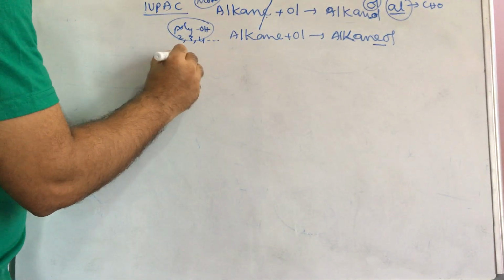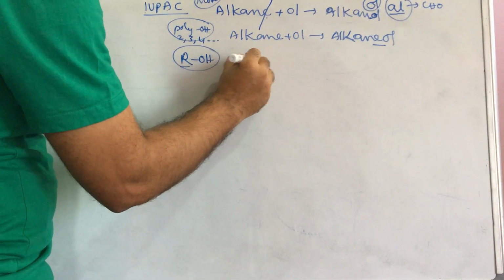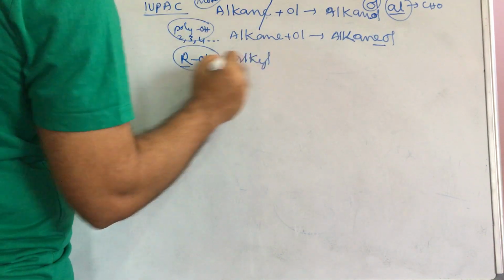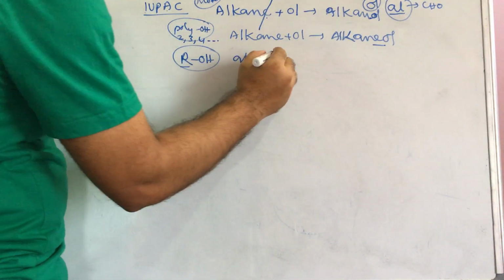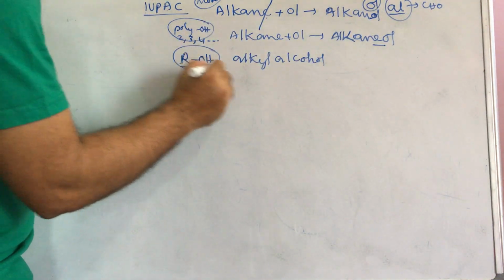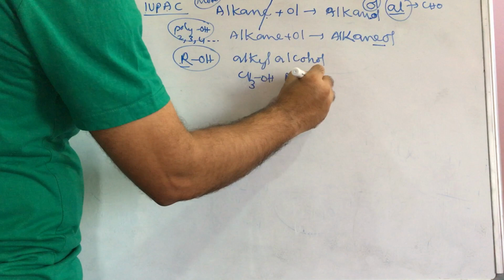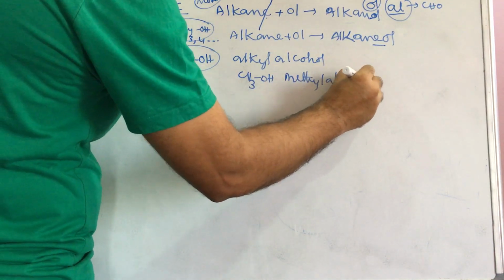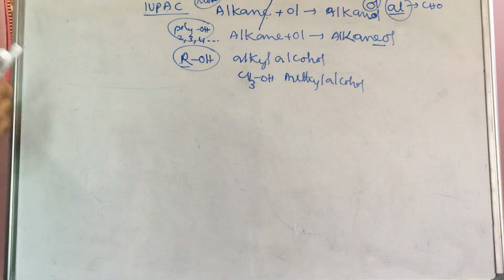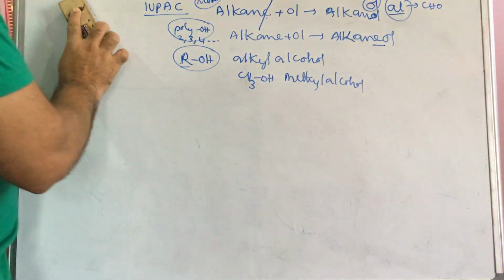Common name: this is ROH, we know the general formula. R is the alkyl group, so we say alkyl, and this is hydroxide, which is simply known as alcohol. That's alkyl alcohol. If R is CH3, then CH3OH is called methyl alcohol. If it is ethyl, it is ethyl alcohol. So we know how to write the IUPAC name and the common name. Now we will take a few compounds and write their respective IUPAC and common names.